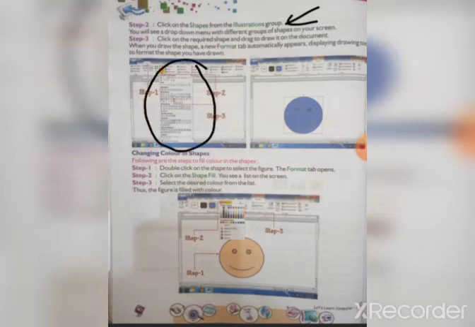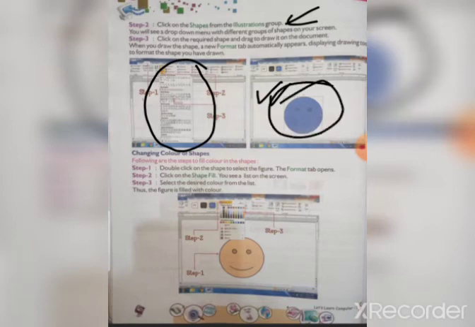Okay, after that you have to click the mouse and drag the mouse. Drag means you have to move the mouse. If you have to draw large, then you have to drag more. If you have to draw small, then you drag a little. Okay, then these are the shapes you have inserted. Here the circle is selected, so from here you drag and the circle will be inserted. Okay, you can also give color to the circle. So this is the blue color.